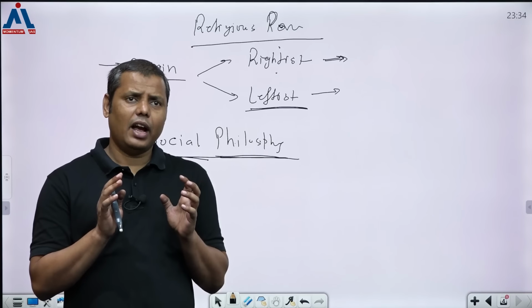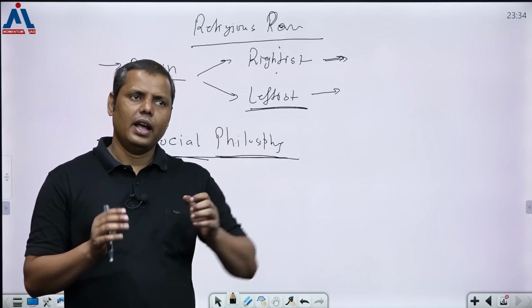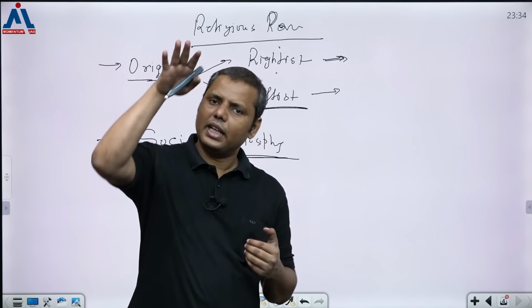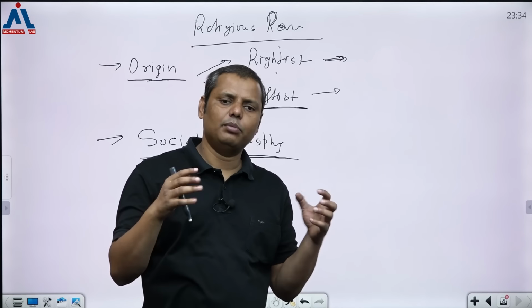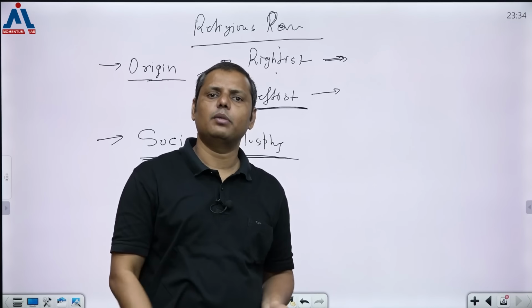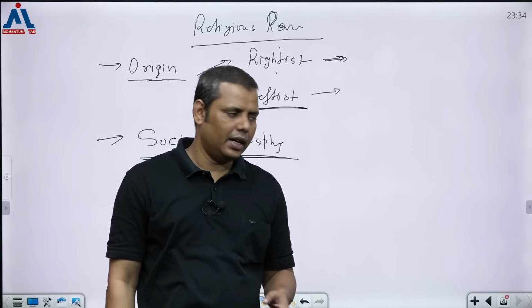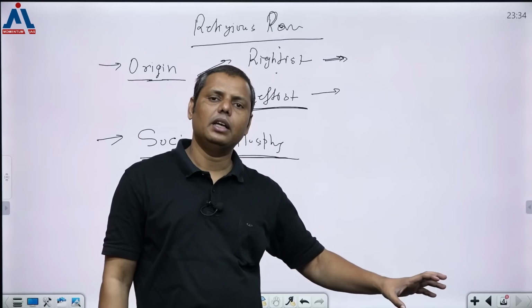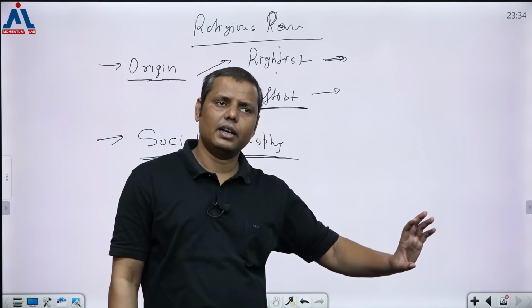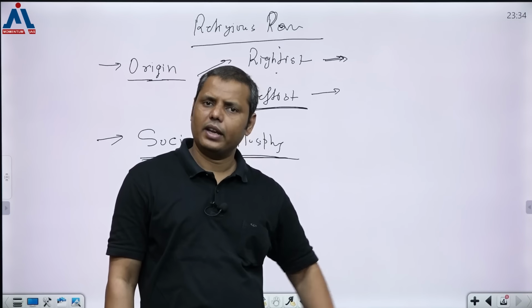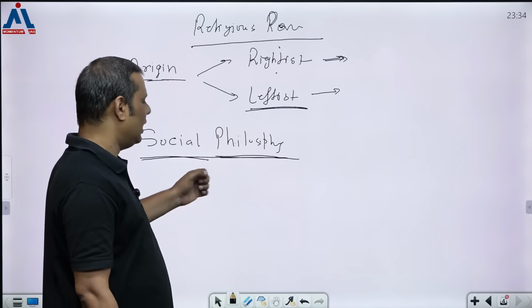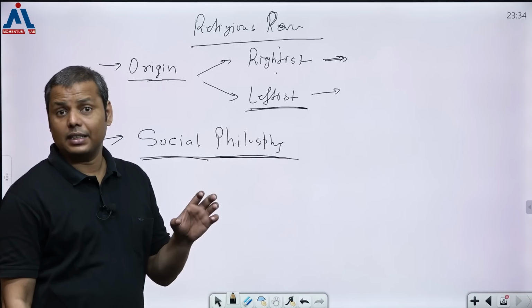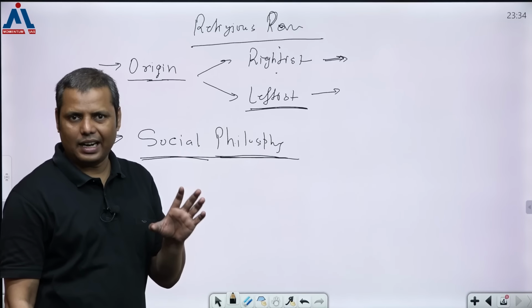Why? Because they had been challenging it in a very different way. On one hand, they retain it also, but they have minimized the frequency of this Varna system, so that society could come together and work together, because it was very much required for the economic prosperity. The idea which had been created by the people in the later Vedic period was not very convenient for this society, and that's how it has been challenged. So in many ways, they had been trying to help the society to flourish, right? Specifically, the material prosperity it had tried, right?